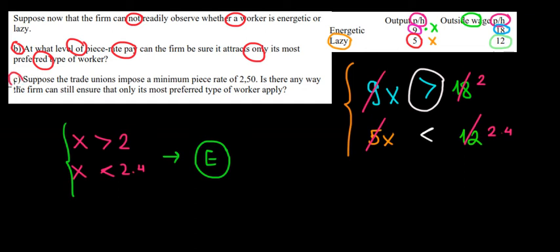Let's solve part C now. Suppose that there is a minimum piece rate of $2.50 per unit of output. Is there any way that the firm can still ensure that only the most preferred type of worker apply? Now recall that we are looking for the energetic people to apply only, but let's see what happens when there is this piece rate of 2.50.